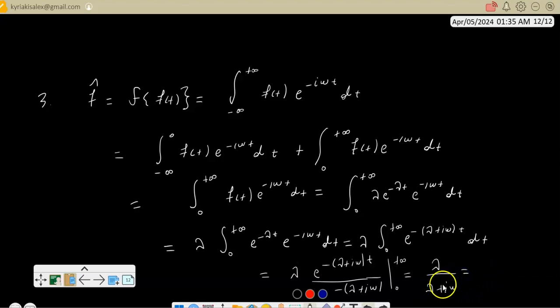And if I multiply by the complex conjugate, I have lambda times lambda minus I omega, and the denominator is lambda squared plus omega squared. So the Fourier transform of the function is lambda times lambda minus I omega divided by lambda squared plus omega squared.